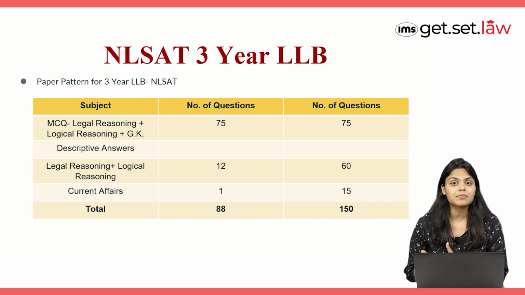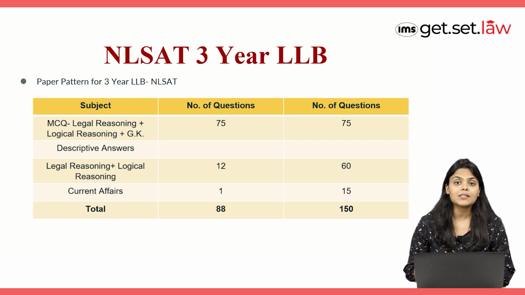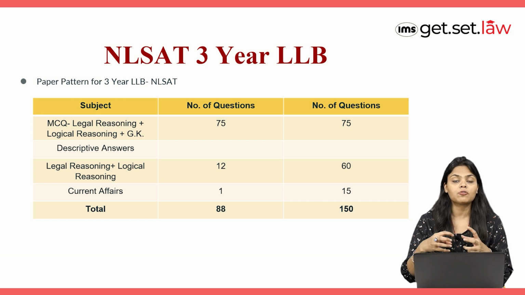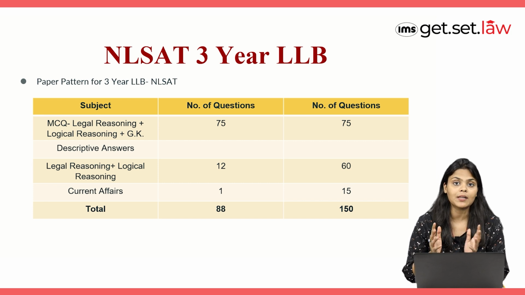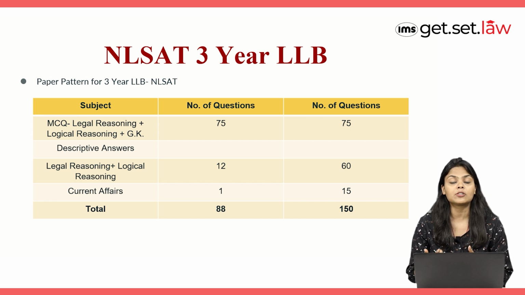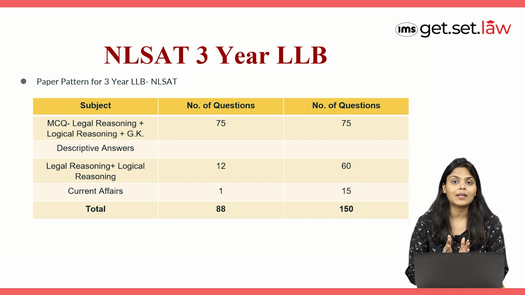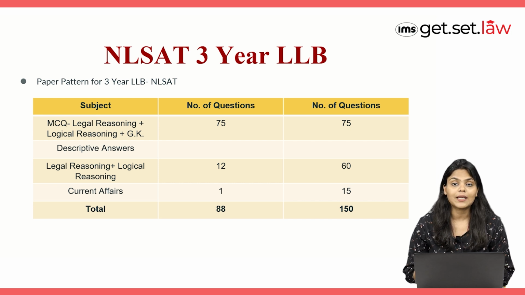So 75 MCQs will be there, which will be based on certain passages. One passage followed by certain questions. So approximately 7 to 8 passages will be there, followed by certain questions, which is multiple choice questions based in nature. Now you will get 1 mark for every correct answer that you have marked, and you will get a negative marking of 1/4 marks, that is minus 0.25 marks for every incorrect answer that you have opted for.